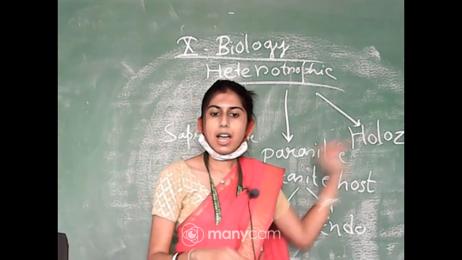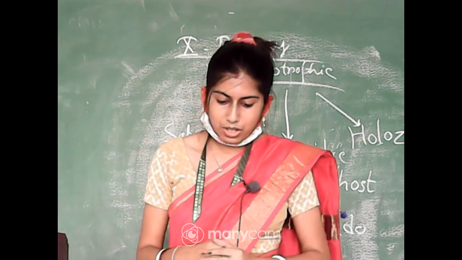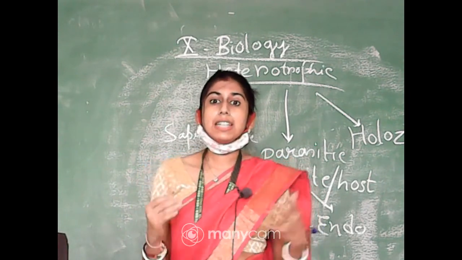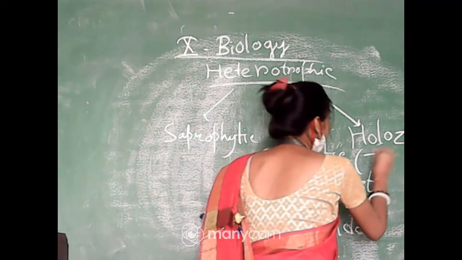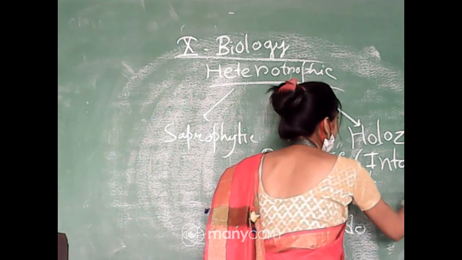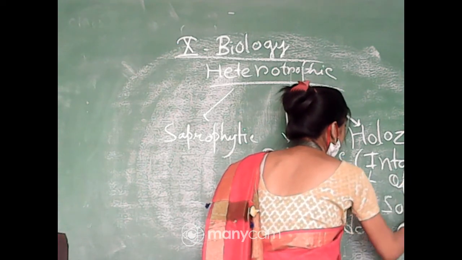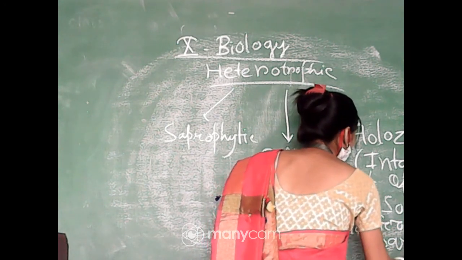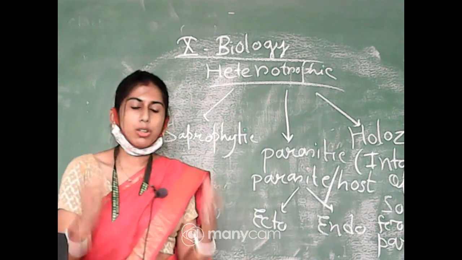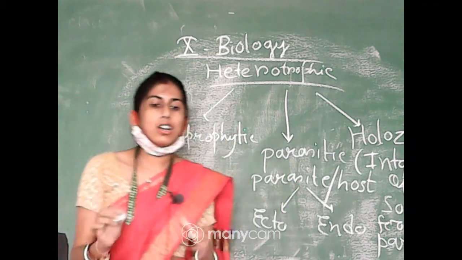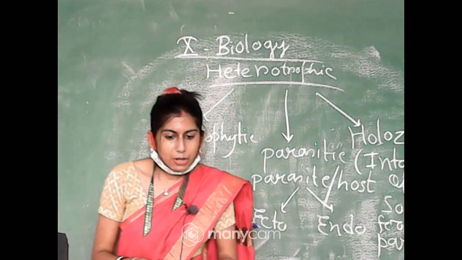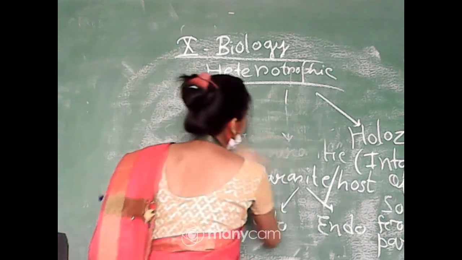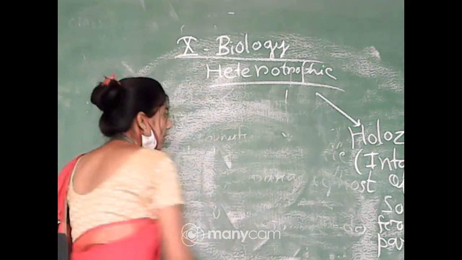Now, coming to the last part, that is holozoic mode of nutrition. So, what is the meaning of holozoic mode of nutrition? That means intake of solid food particles. We can write it as intake of solid food particles. Under the holozoic mode of nutrition, we will particularly consider the intake of solid food particles. Clear? And under this holozoic mode of nutrition, we will again get some subtypes. What are they?